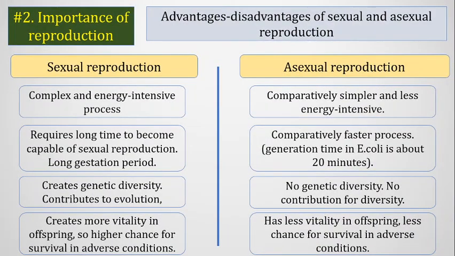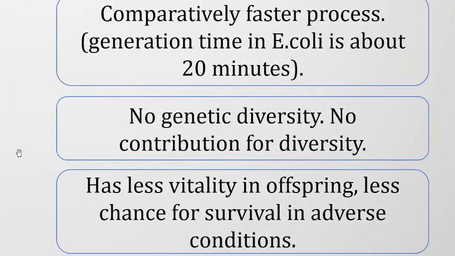And in case of asexual reproduction, there is less vitality in the offsprings, because the offsprings are similar to the mother, and it doesn't have any genetic change. So there is a high probability that if adverse condition comes, then all of the offsprings will die at the same time, because they don't have any different features or advantageous features.